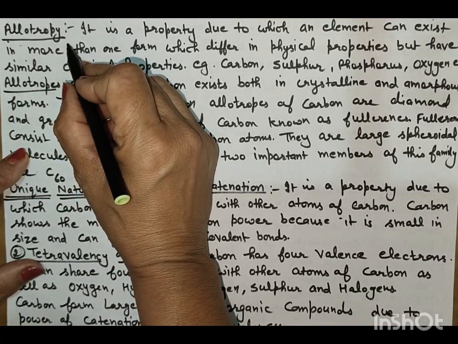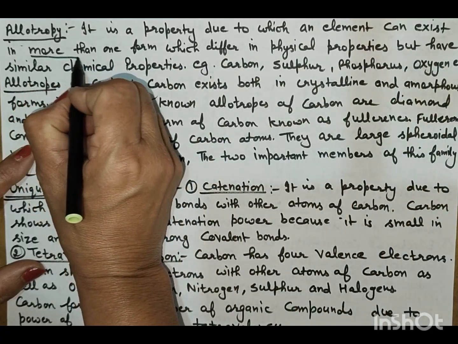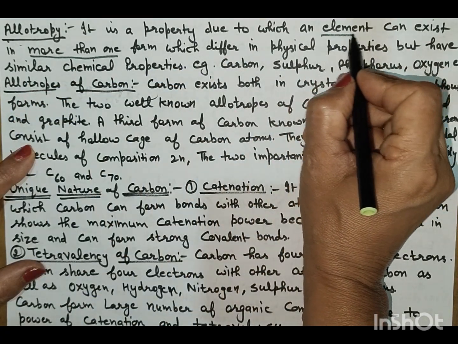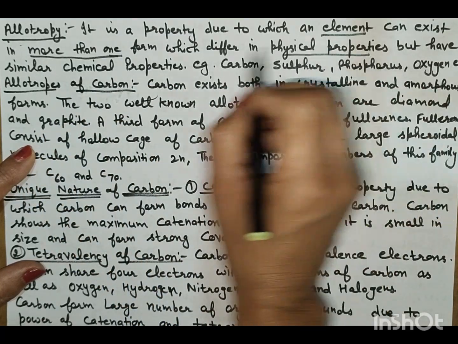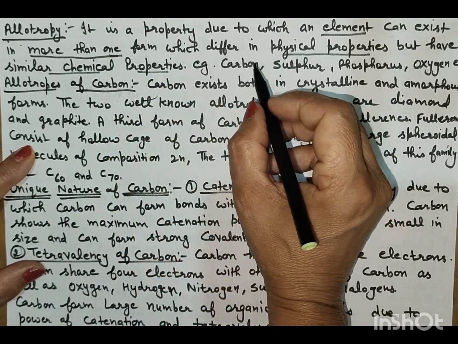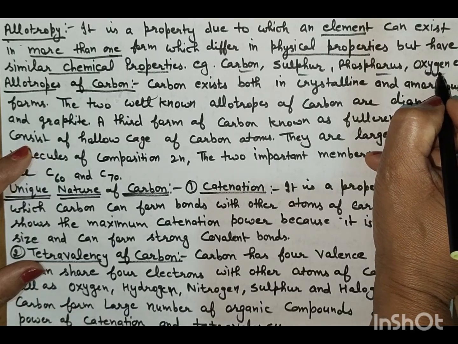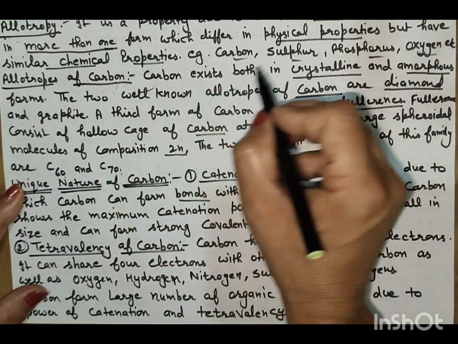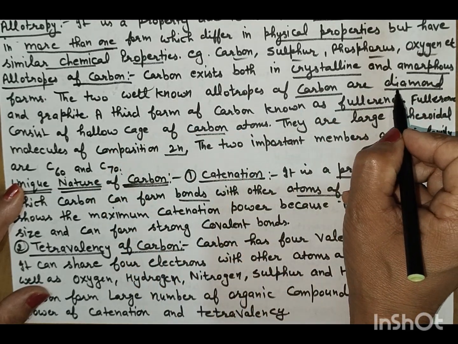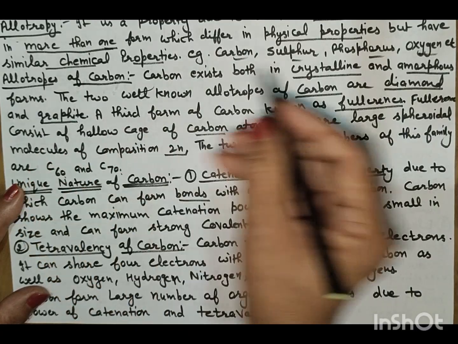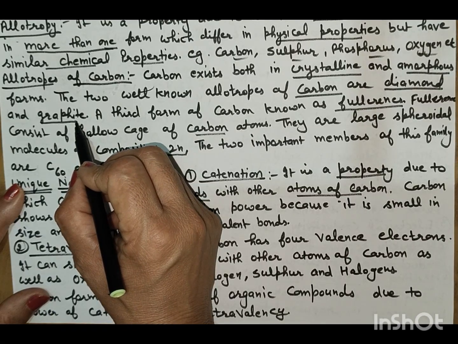What do you mean by allotropy? Allotropy is the property due to which an element can exist in more than one form, which differ in their physical properties but have similar chemical properties. For example, carbon, sulfur, phosphorus, oxygen show allotropy. Allotropes of carbon: carbon exists in both crystalline and amorphous form. The two well-known allotropes of carbon are diamond and graphite. Diamond and graphite are physically different, but chemically they are similar.